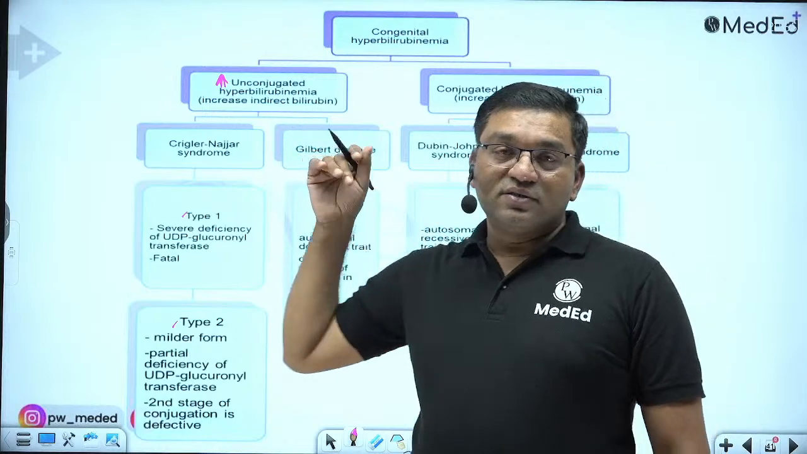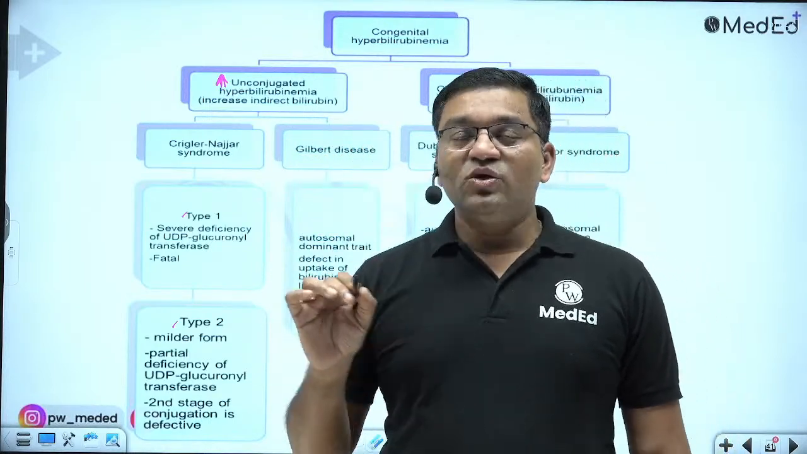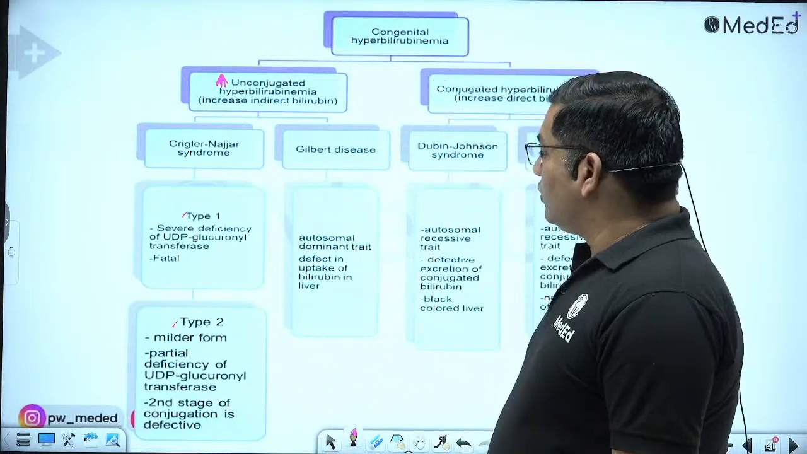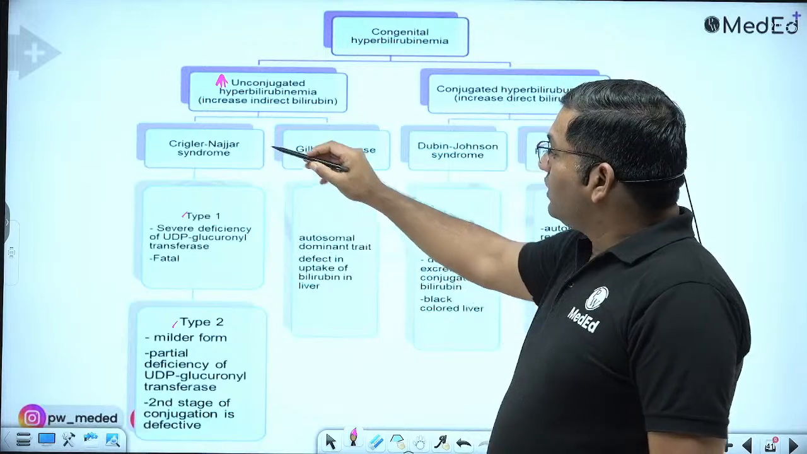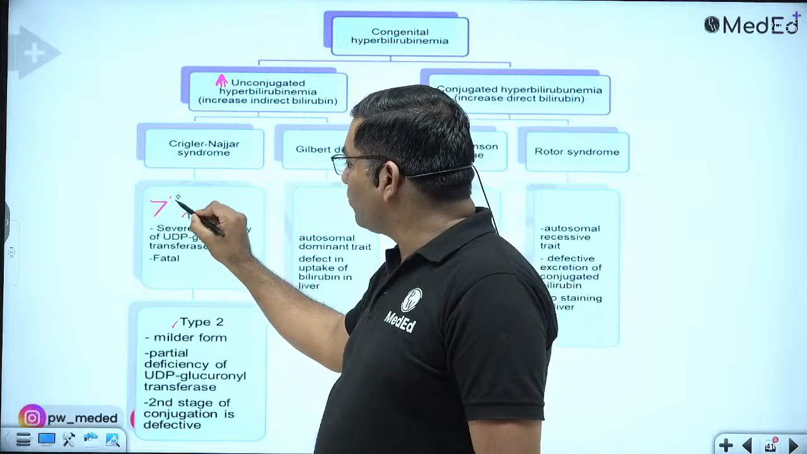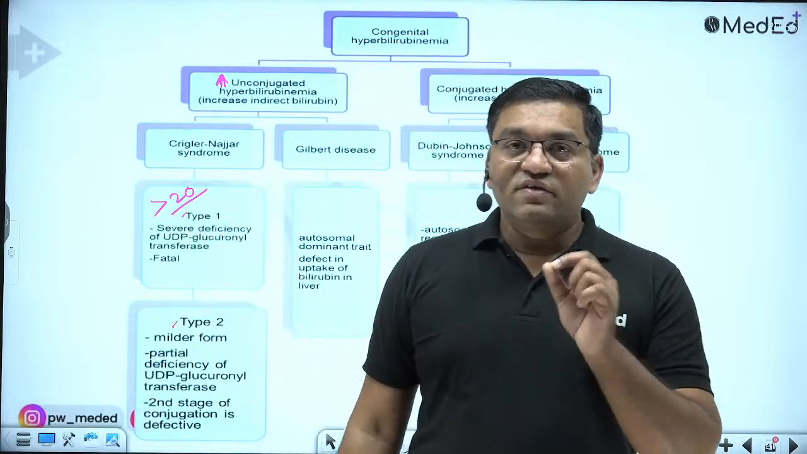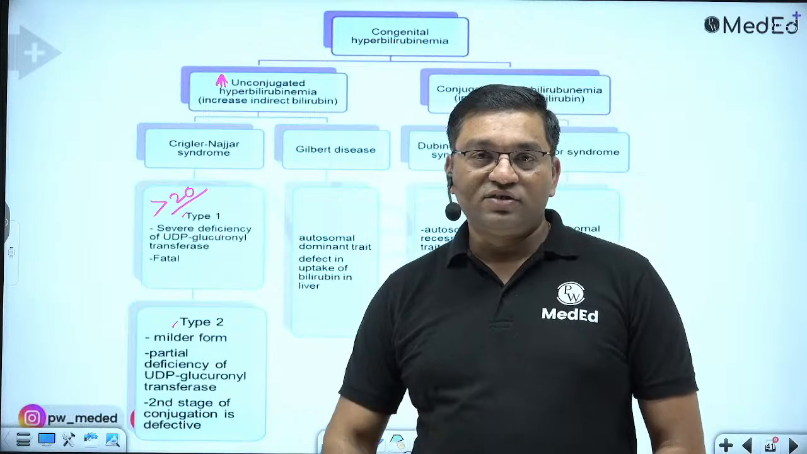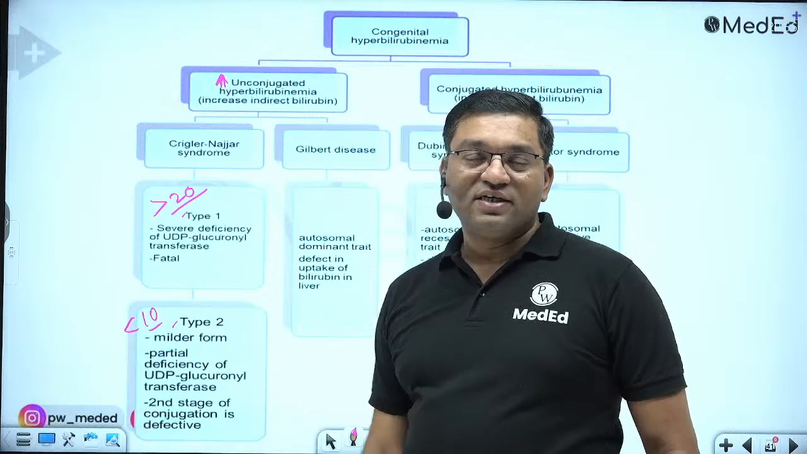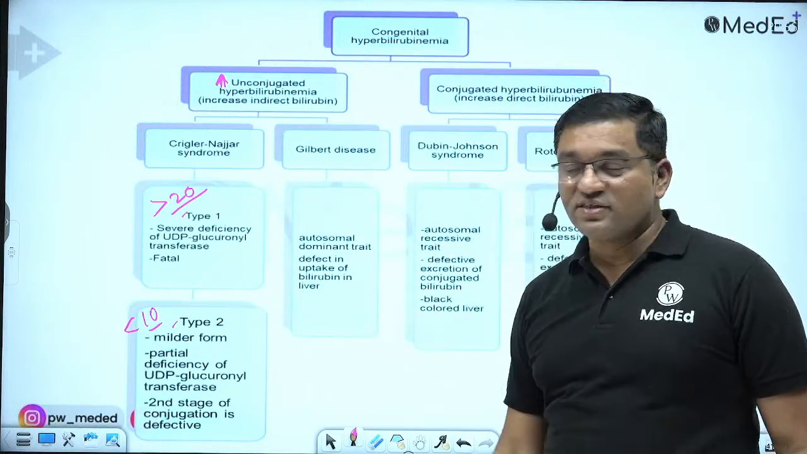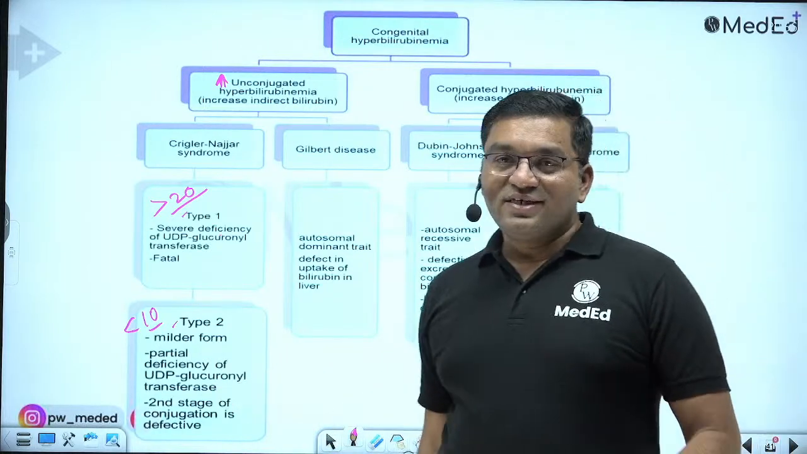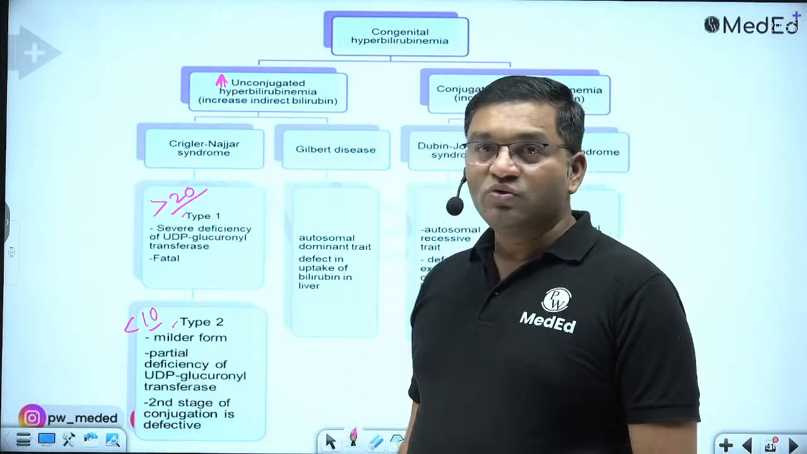This is due to the deficiency of UDP glucuronyl transferase, which is important for conjugation of bilirubin into bilirubin diglucuronide. If there is complete deficiency, it causes type 1 Crigler-Najjar syndrome, in which the bilirubin goes above 20 and causes toxic effect, that is Kernicterus. If less than 10% activity of UDP glucuronyl transferase is present, it causes type 2 Crigler-Najjar syndrome. In that case, it rarely goes up to 20.